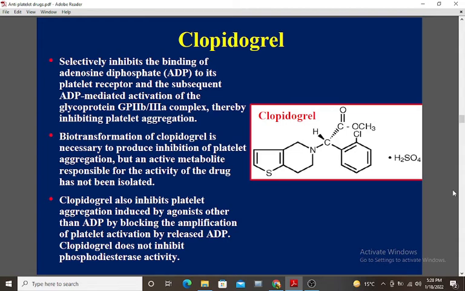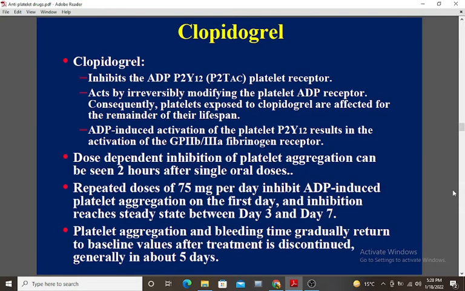Biotransformation of clopidogrel is necessary to produce inhibition of platelet aggregation, but an active metabolite responsible for the activity of the drug has not been isolated. Clopidogrel also inhibits platelet aggregation induced by agonists other than ADP by blocking the amplification of platelet activation by released ADP. Clopidogrel does not inhibit phosphodiesterase activity. Clopidogrel inhibits the ADP P2Y12 platelet receptor.